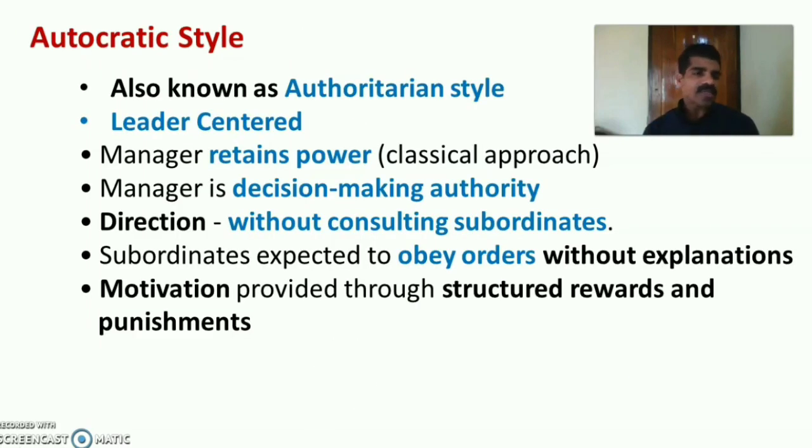Autocratic leadership style is also known as authoritarian style. It is a leader-centered leadership style. That means here the manager retains the power. That is a classical approach of autocratic style. The manager or leader retains the power. Then the manager is the decision-making authority, the ultimate decision-making authority.